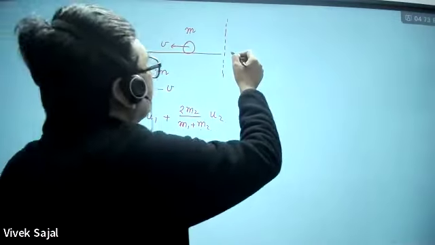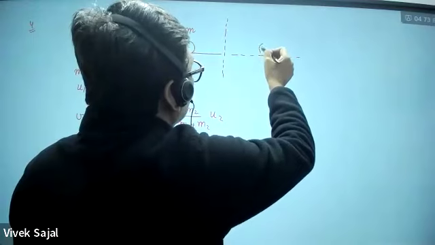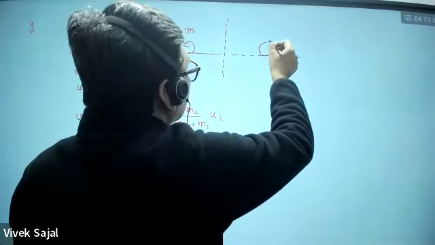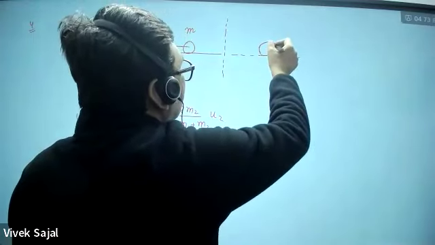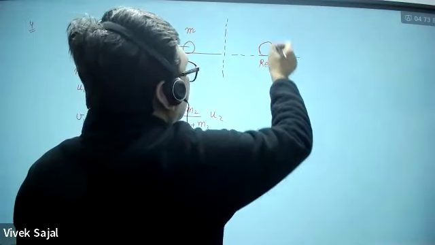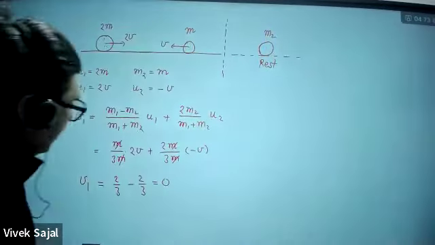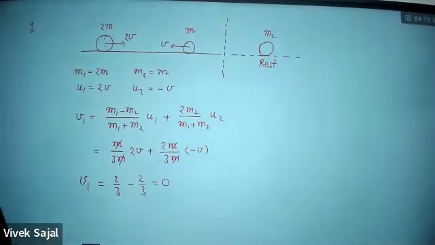So after collision, what is going to happen? This first one will be at rest. It will come to rest. You can check, please check the calculation. So v1 is going to be at rest.